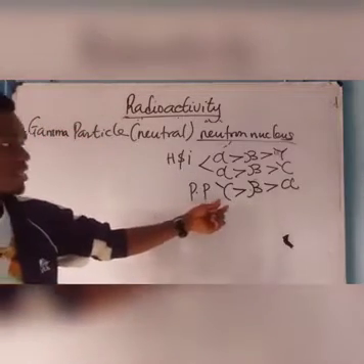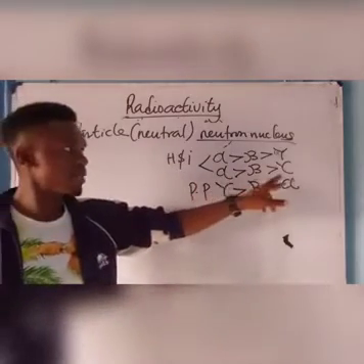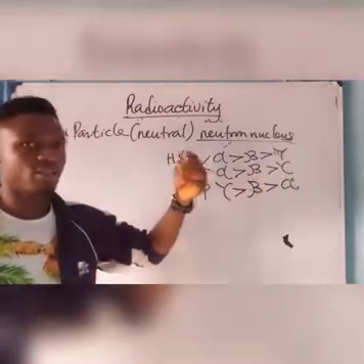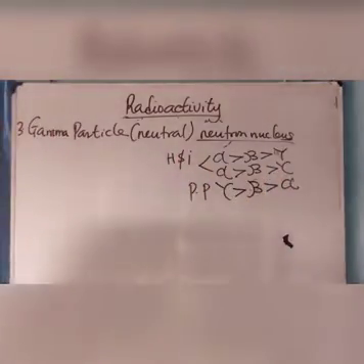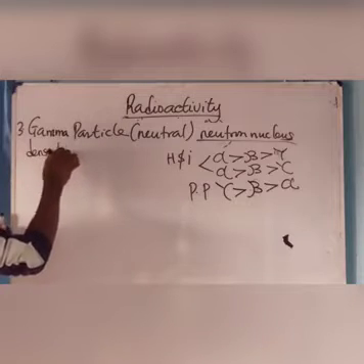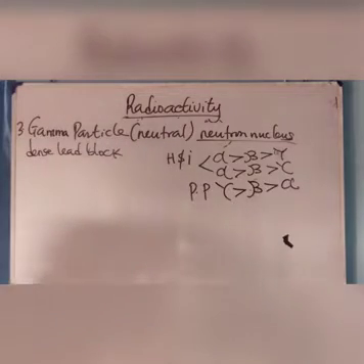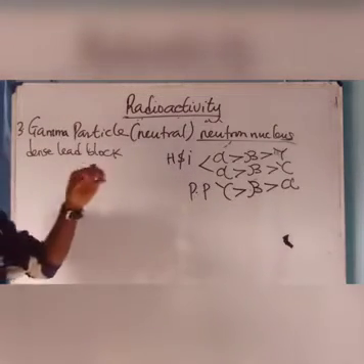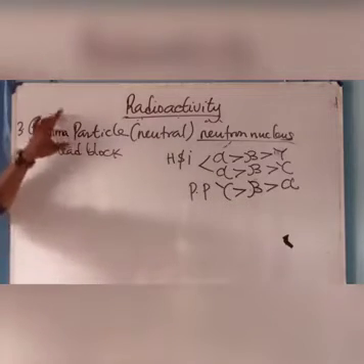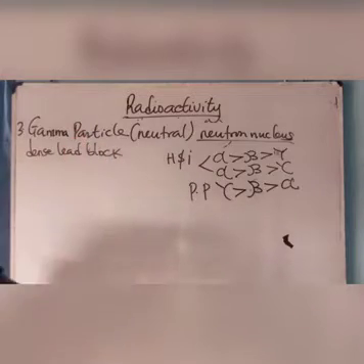And I told you that it has the highest penetrating power, and it is the least heavy particle. Take note of that. And it is stopped by a dense lead block. If the alpha particle is stopped by a thin sheet of paper, the beta particle is stopped by an aluminum foil, and the gamma particle is stopped by a dense lead block. Take note of how they are stopped and the order of their characteristics.